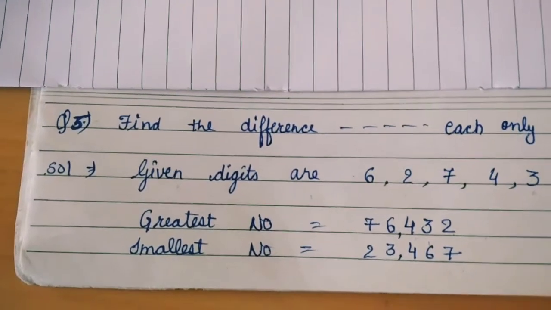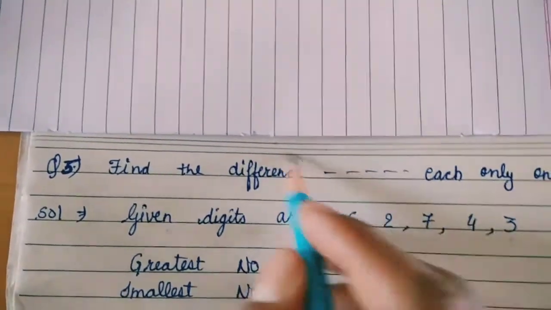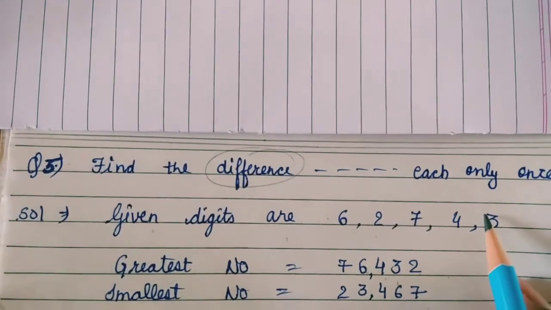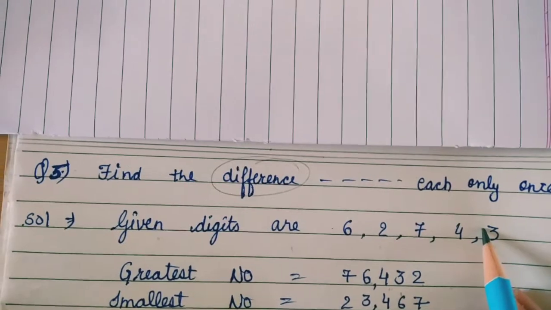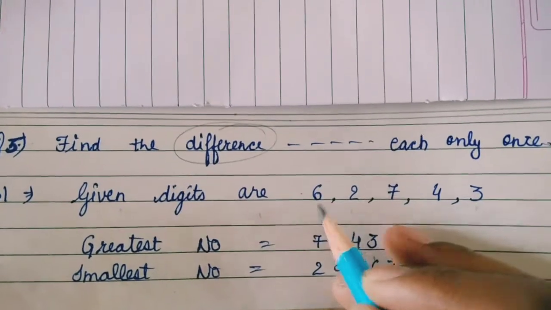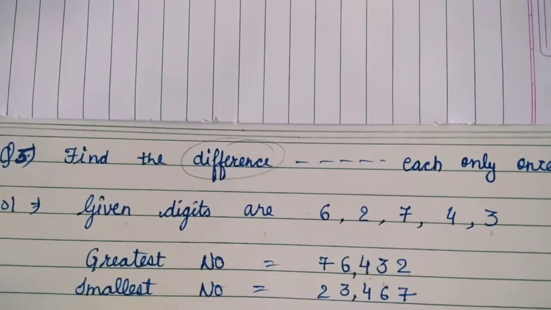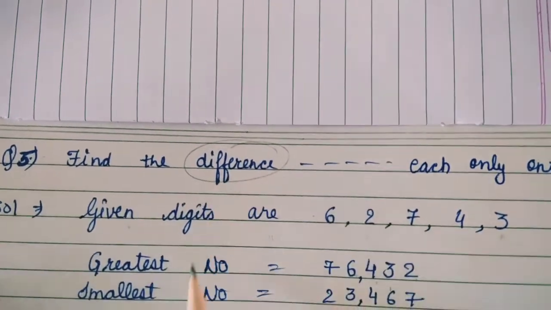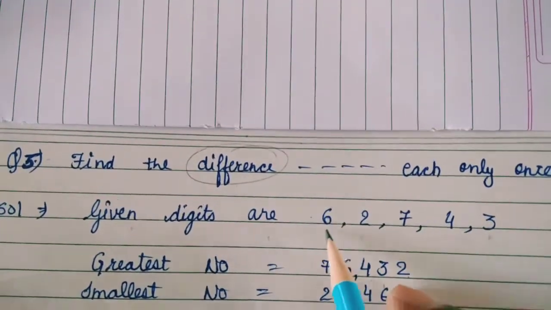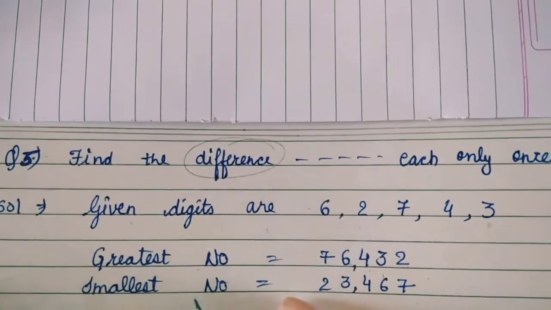Now the fifth question is: find the difference between the greatest and the smallest number that can be written using the digits 6, 2, 7, 4, 3. What we need to find is the difference of the greatest number and the smallest number that can be generated from the digits 6, 2, 7, 4, 3. So we will arrange them for the greatest number and for the smallest number.